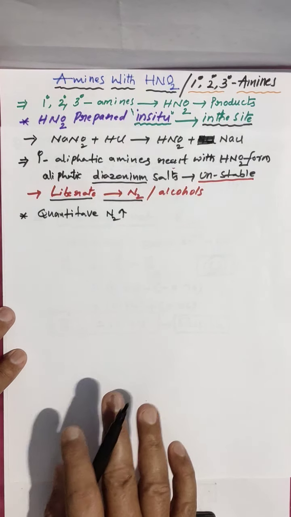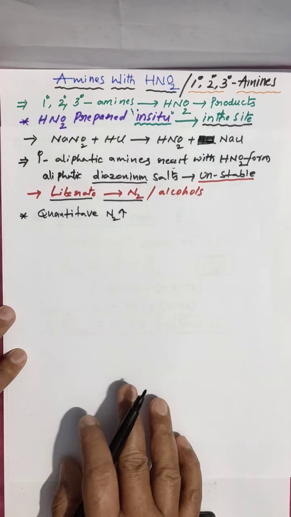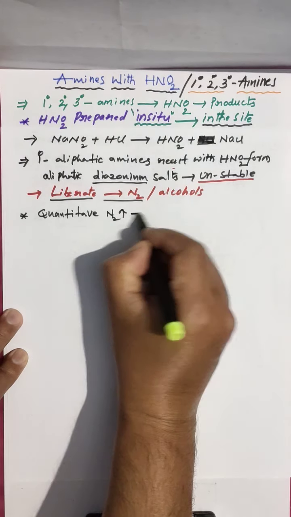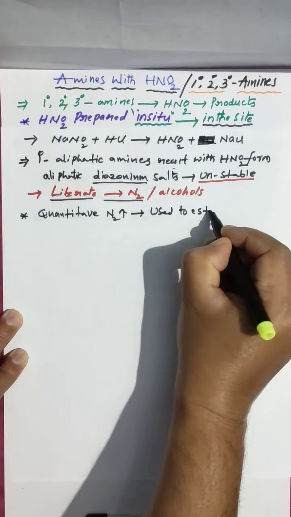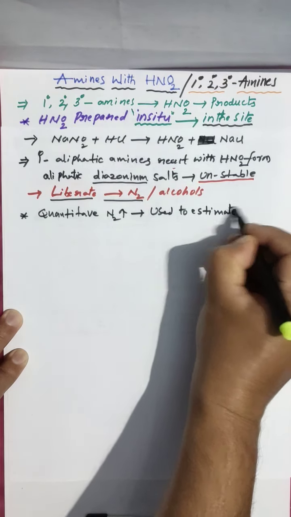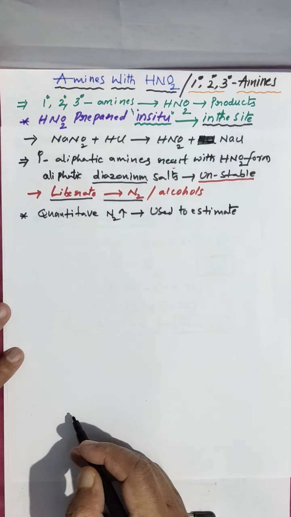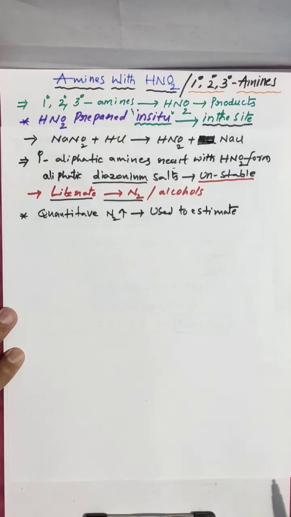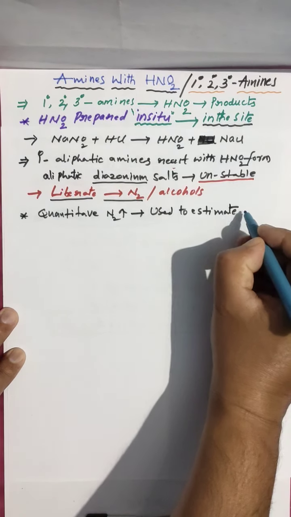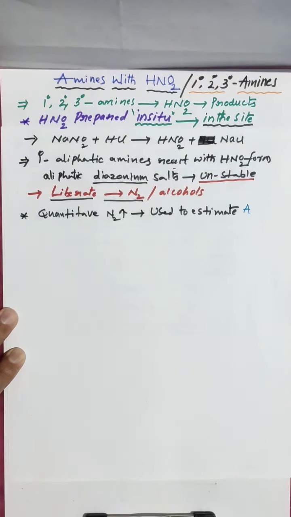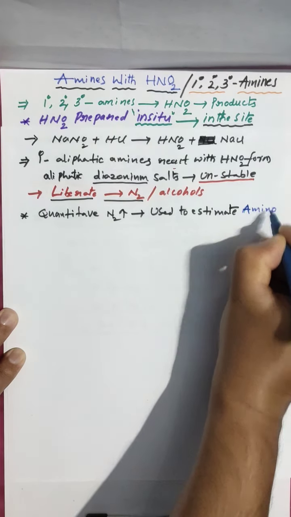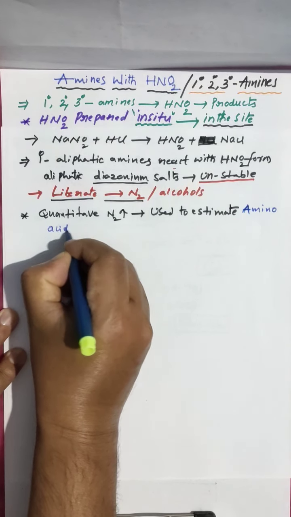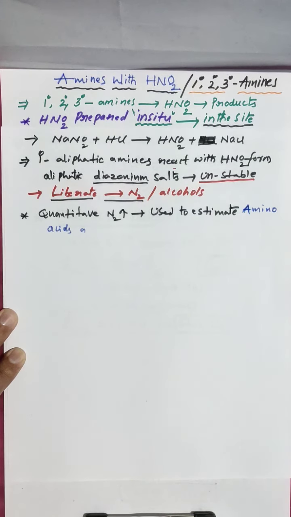This quantitative evolution of nitrogen gas is used to estimate amino acids and proteins. Remember, very important, it is used to estimate amino acids and proteins.